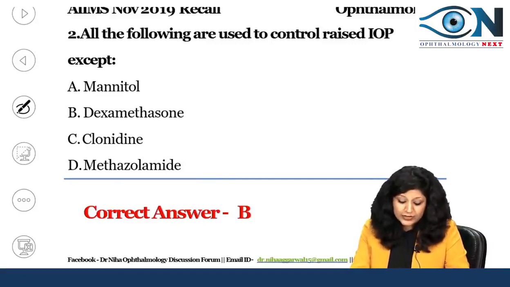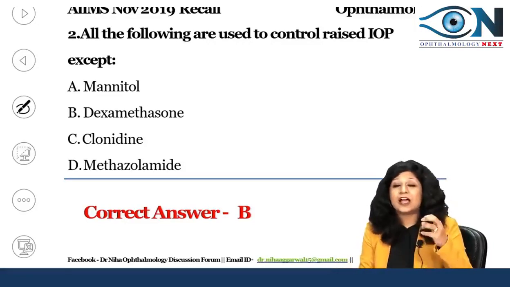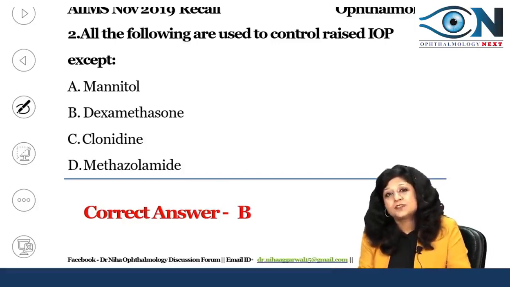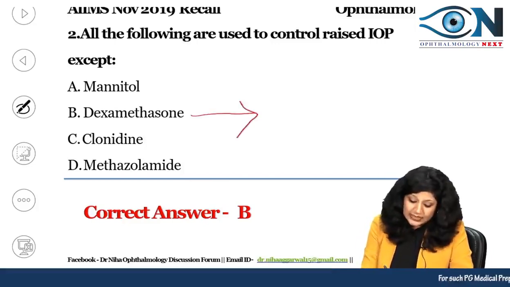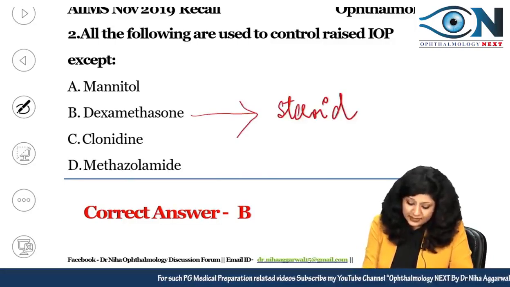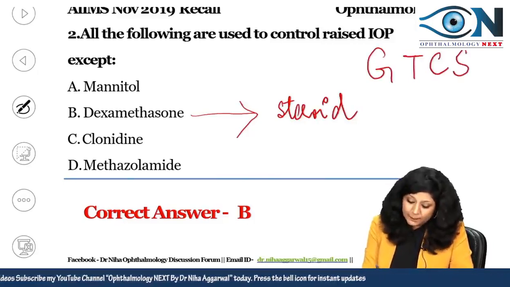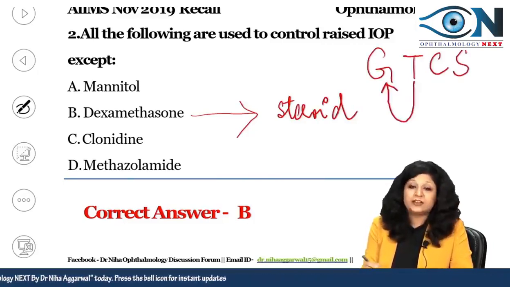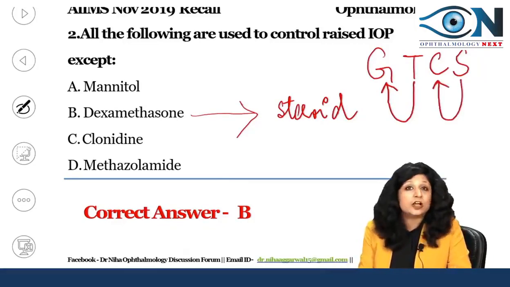All of the following are used to control the raised IOP except. Now, instead of seeing the other options, without having any eye on the other options, can you see we have dexamethasone here. Okay, now dexamethasone is a steroid, right? And what I always say, remember GTCS, that topical steroids have a risk of causing glaucoma, and systemic steroids can cause cataract.